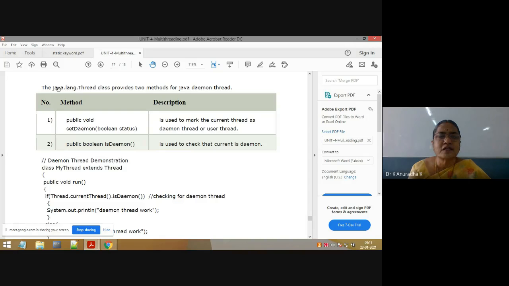Java.lang.Thread and java.lang.Object. Next, the java.lang.Runnable interface we are using. So using only two predefined classes, Thread and Object, and the predefined interface Runnable, we are writing the multi-threaded programs. These two predefined classes and the predefined interface Runnable are available in the java.lang package.